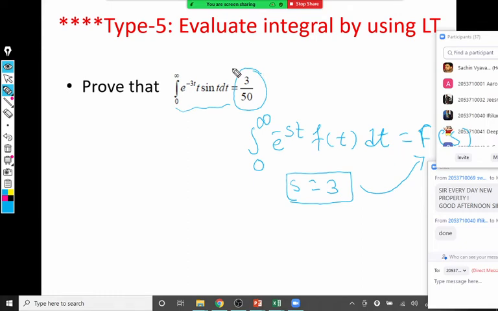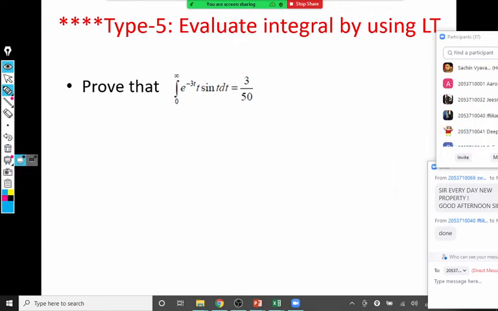So what is the way that we can do this question? Let me show you how to get the value of the integral. Important part: the limits are 0 to infinity, and Laplace of t sin t exists. Because of that, we can use the Laplace transform to evaluate it. So first step, let me write Laplace of sin t. What's the Laplace of sin t? 1 upon s square plus 1.